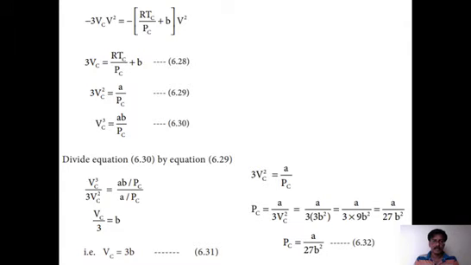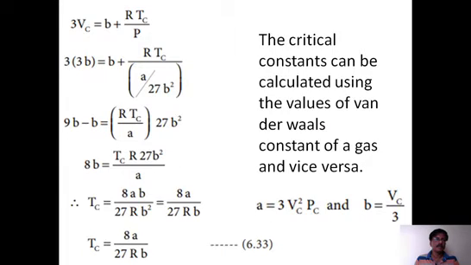Now, if you look at the Tc value, how do we get Tc? For that, we need to substitute Vc as well as Pc in the particular equation. Then we get the Tc value as 8ab by 27Rb square, or in other words 8a by 27Rb. This is how we derive it, by substituting the values in the proper equation.